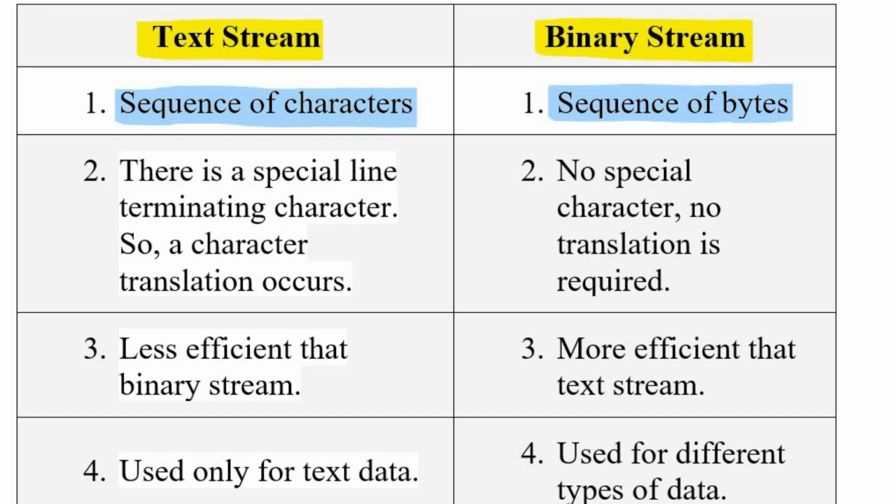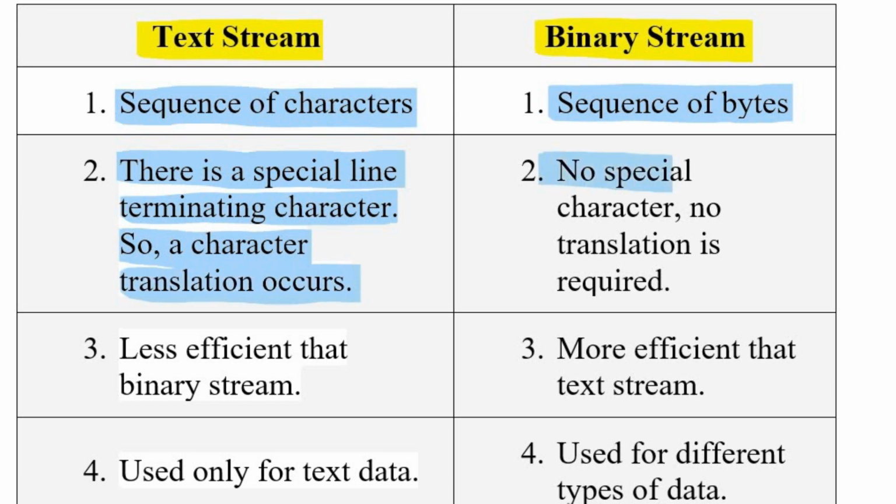The text stream which contains that special character needs to be translated. But in the binary stream, no special character is placed, therefore no translation is required.